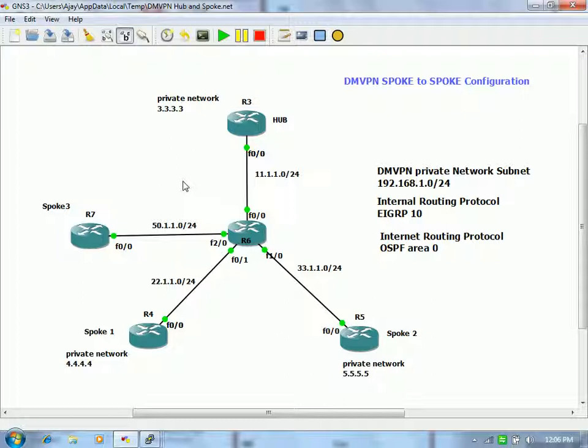In hub to spoke configuration, as you know, everything flows via the hub, no matter whether the communication is spoke to hub or spoke to spoke. But in spoke to spoke, the hub provides enough information to the desired spoke so it can directly communicate with the other spoke and bypass the hub.